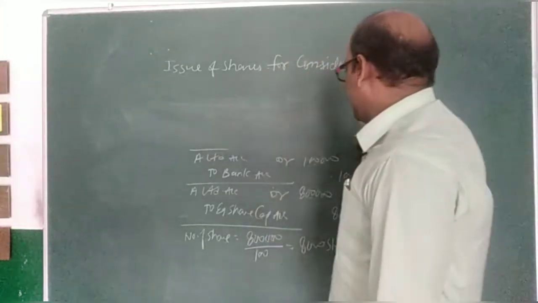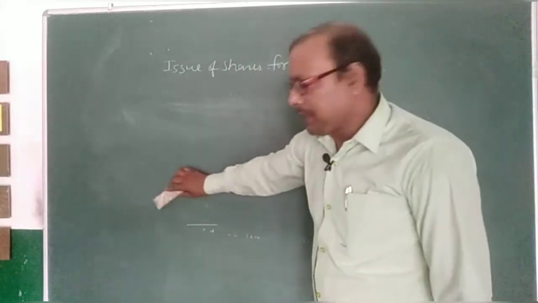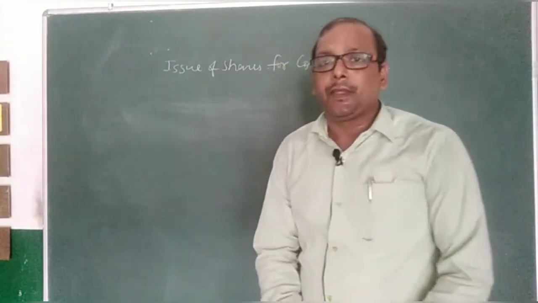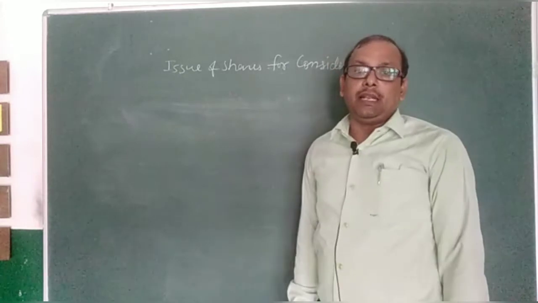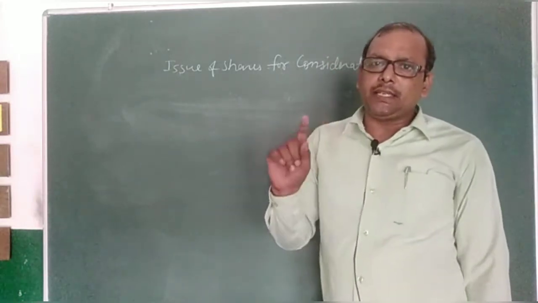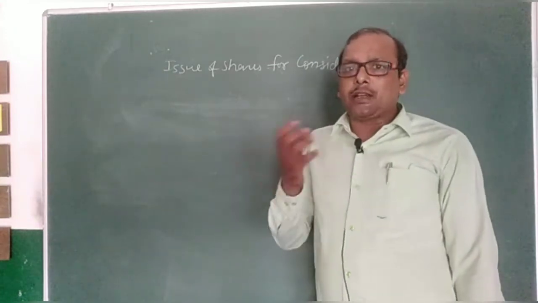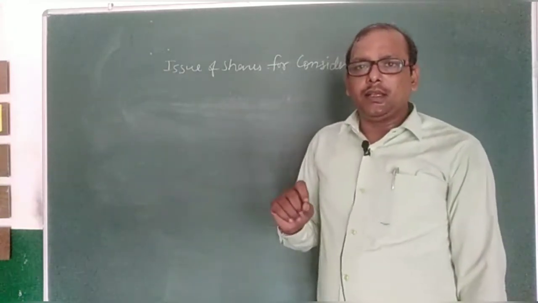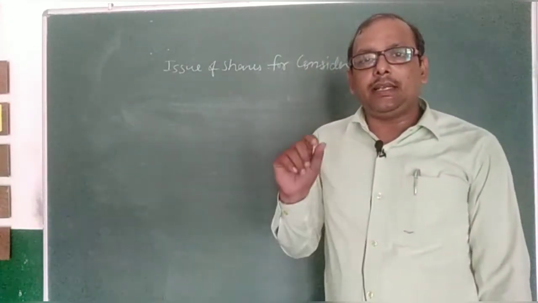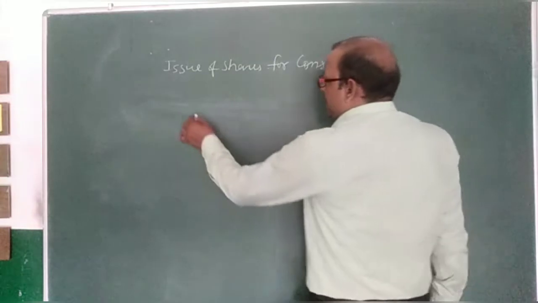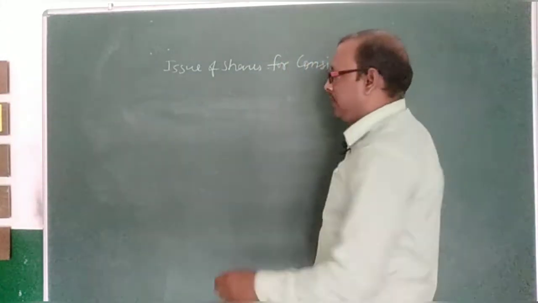When a company issues shares, like A Limited purchases a running business from B Limited for rupees 15 lakh. Purchase consideration price is given, 15 lakh, and it acquired from the company 20 lakh assets and 3 lakh liabilities. It means firstly we have to calculate capital reserve or goodwill.